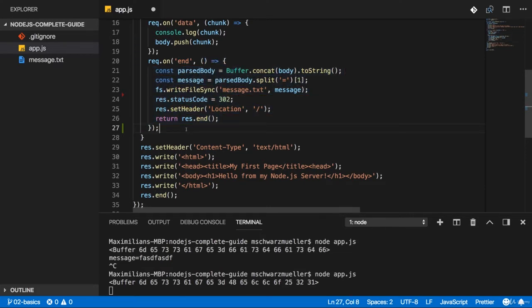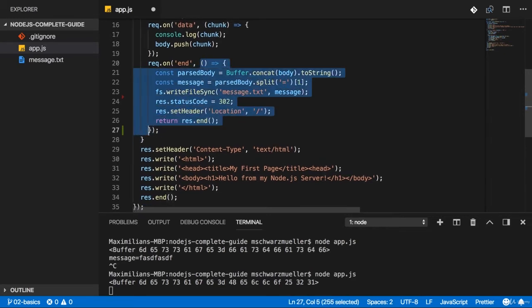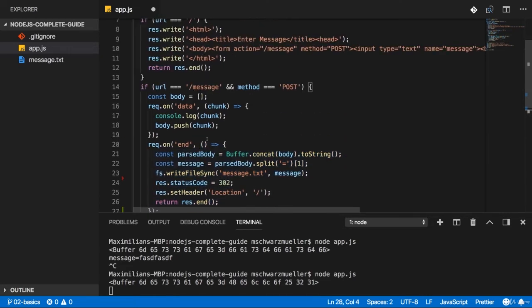So in the end, you can think of this like Node.js having some internal registry of events and listeners to these events. And a function like this is such a listener. And when something happens, so when Node.js is done parsing your request, it will go through that registry and see, I'm done with the request, so I should now send the end event. So let's see which listeners I have for that. And it will then find this function and any other functions you might have registered for that, and will now call them. But it will not pause the other code execution, and that is so important to understand.